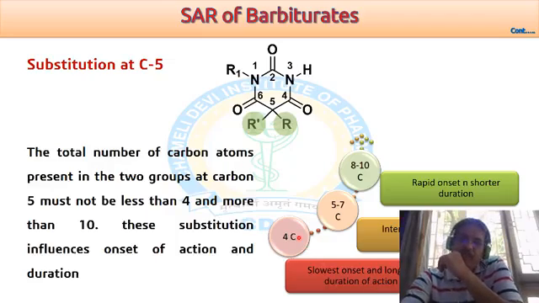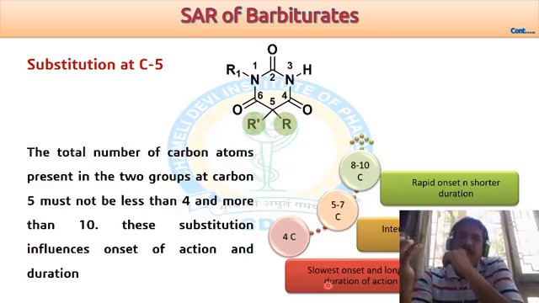Why so? If you take R as ethyl and R prime also as ethyl, it gives diethyl barbiturate, and this diethyl barbituric acid has a slow onset.